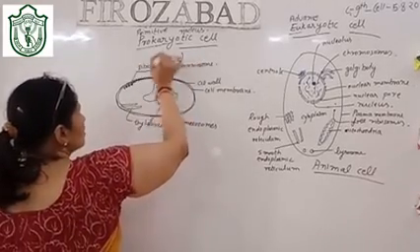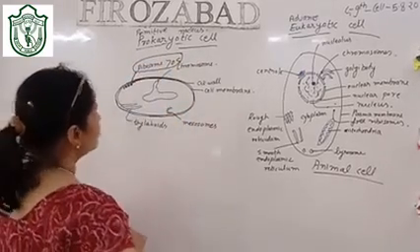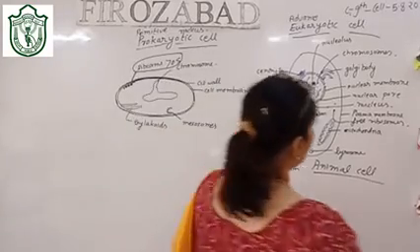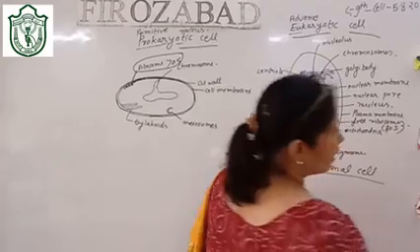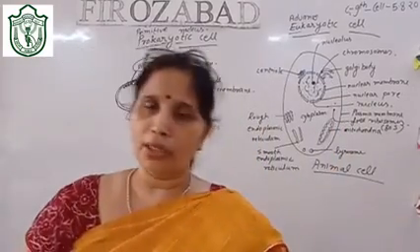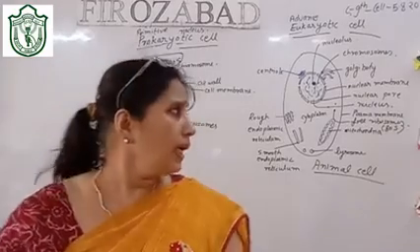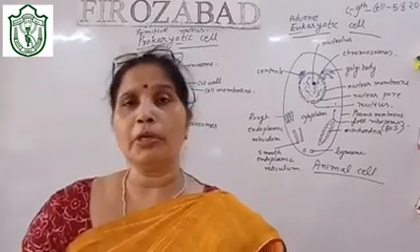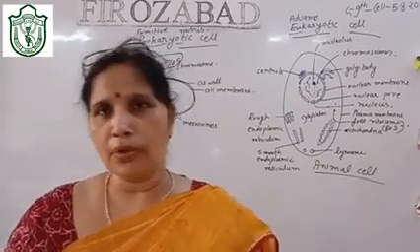And the eukaryotic ribosomes are 80S. S is the sedimentation coefficient. 80S ribosome subunits are 60S and 40S. 70S ribosome subunits are 30S and 50S.